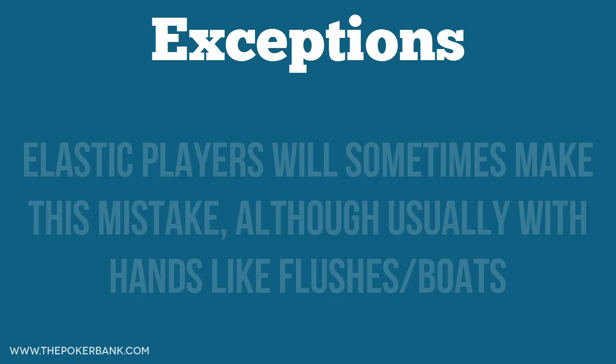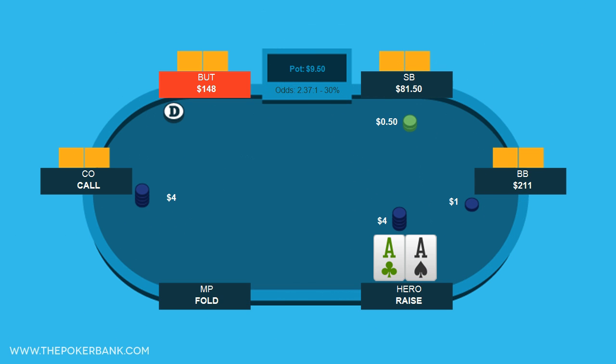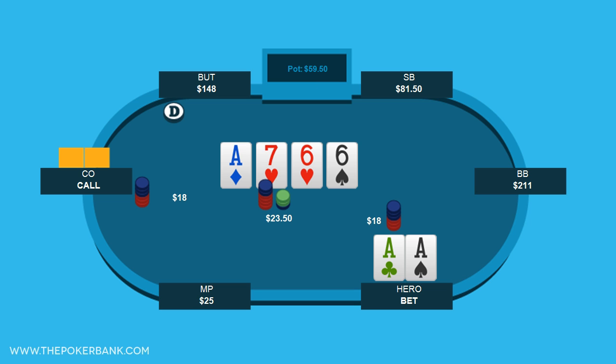Take an example like this. Here we open raise with aces from early position, the cutoff calls, and we see a heads up flop of ace 7-6. We bet, he calls. The turn is a 6, we continue betting, and he calls. The river is a 10 of hearts, filling both the straight draw and flush draw, and we decide we're going to bet. But what do we bet?